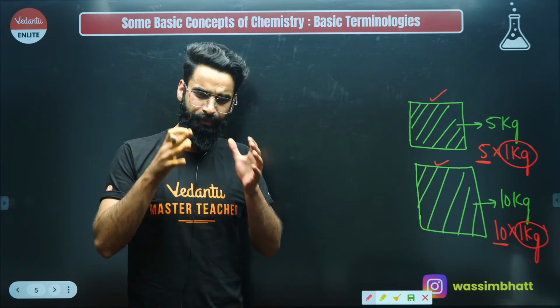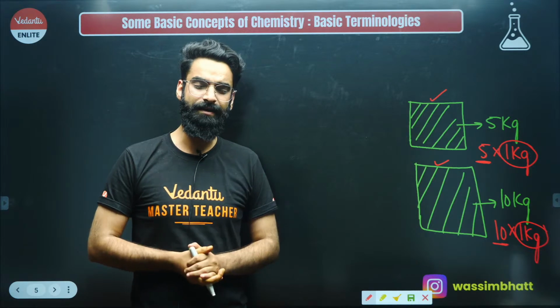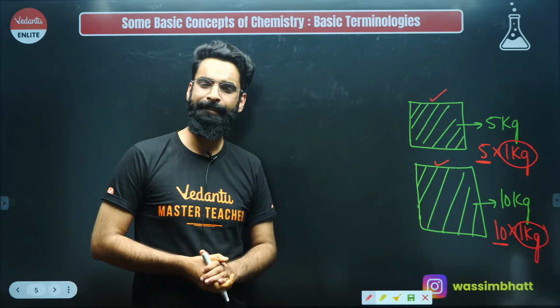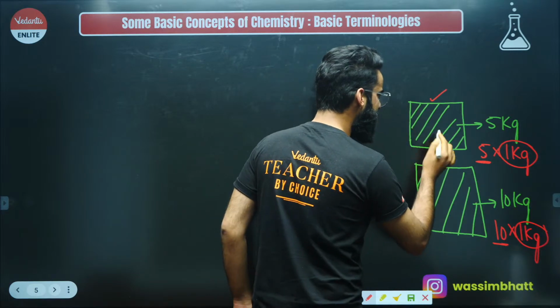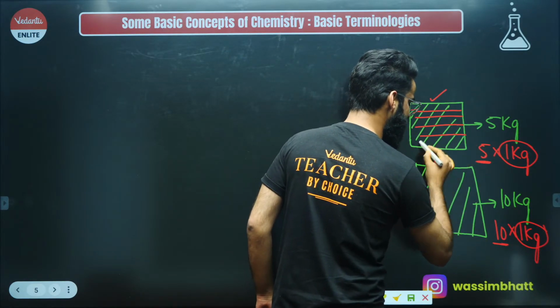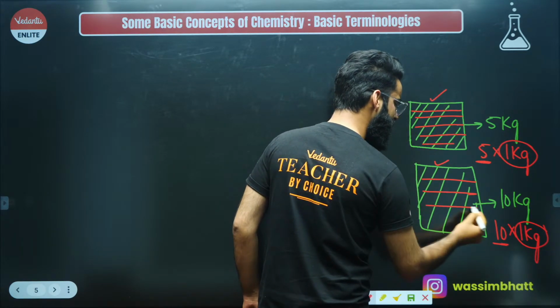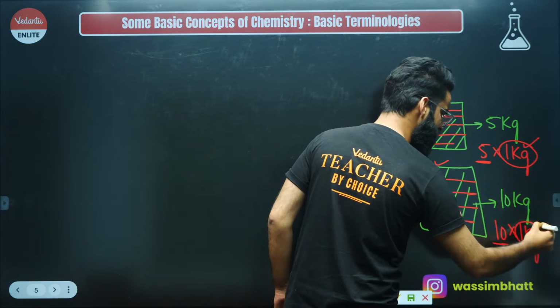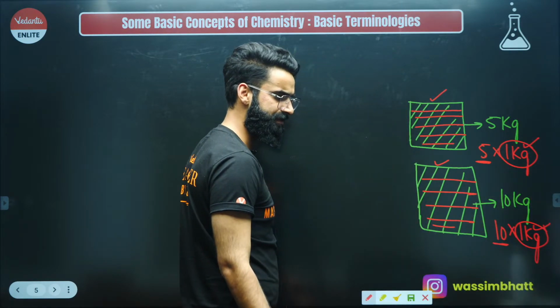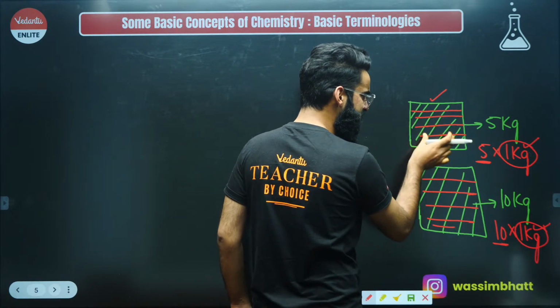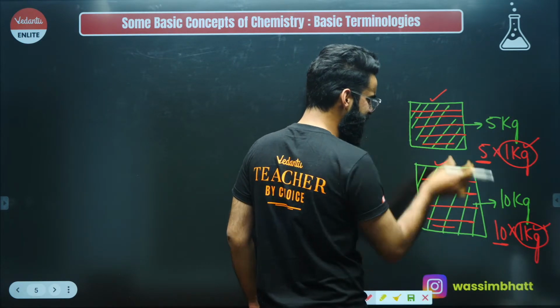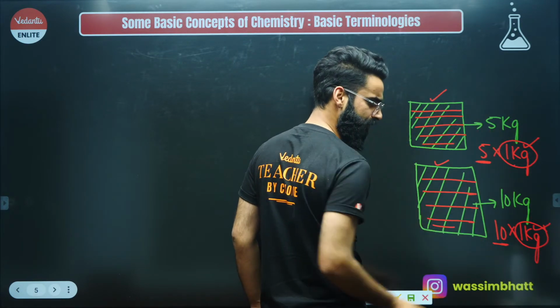So basically, if you carefully understand, I'm exactly comparing the masses of different objects with this 1 kilogram. As simple as that. I took an object and I'm saying its weight is 5 kilogram, I can say the object is 5 times heavier than 1 kilogram, right?